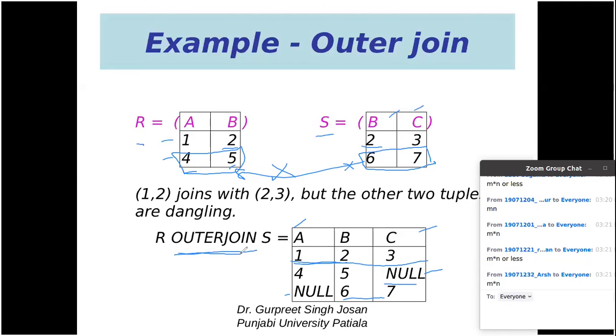Outer join preserves all the rows in both tables, putting null values where there are dangling rows. Dangling rows are the rows for which we have no row in the corresponding table. For that kind of table, we can perform the outer join.